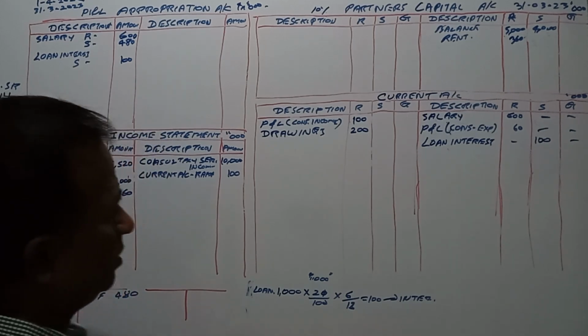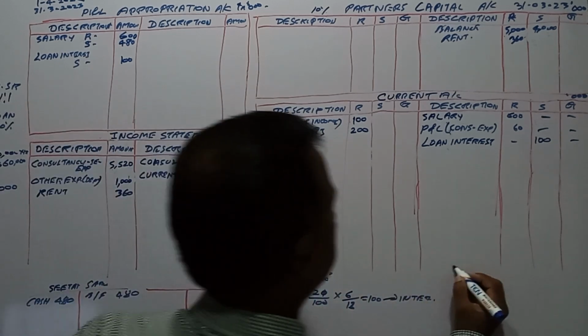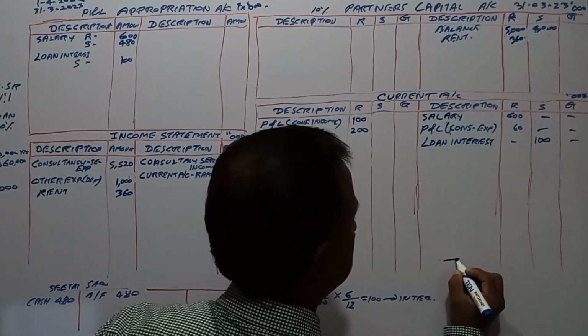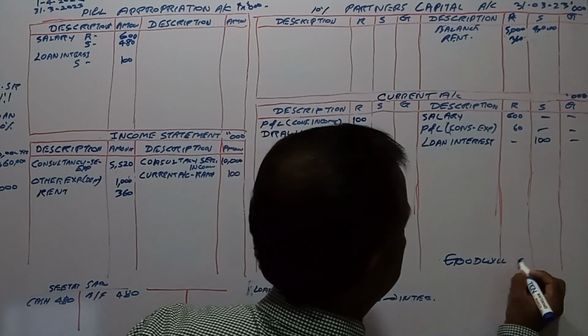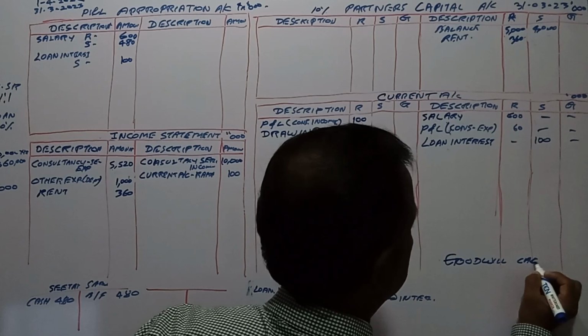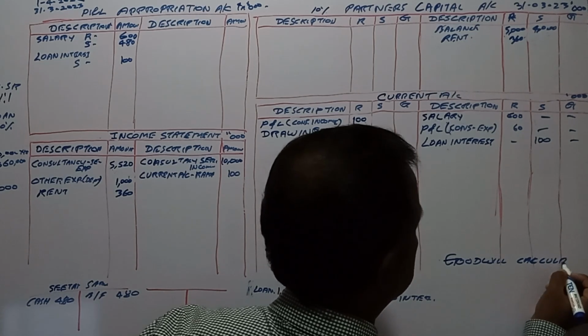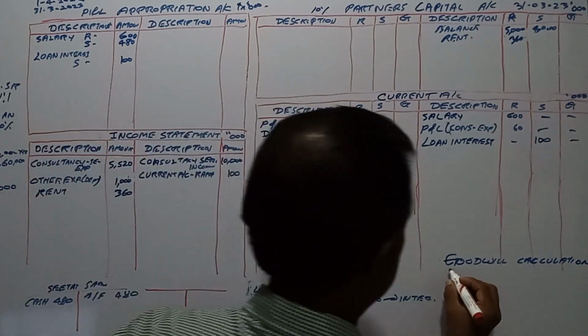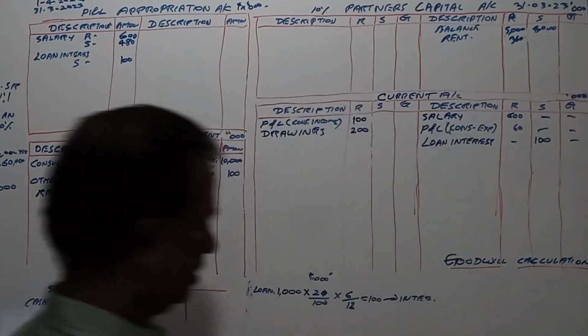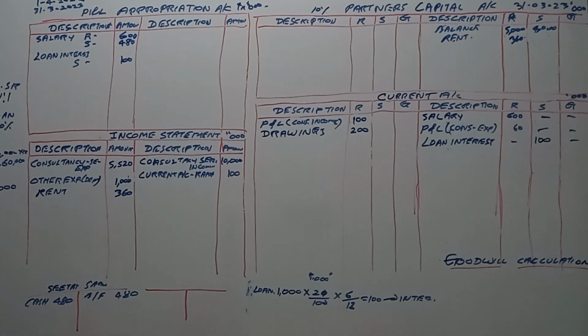Goodwill, calculation of goodwill, 1,800,000, right?